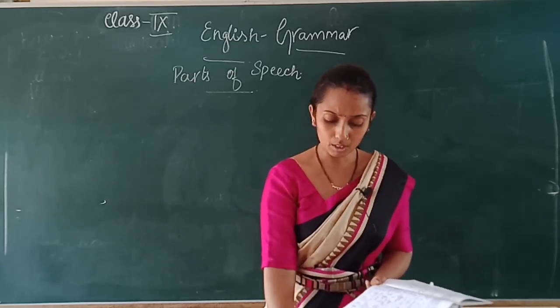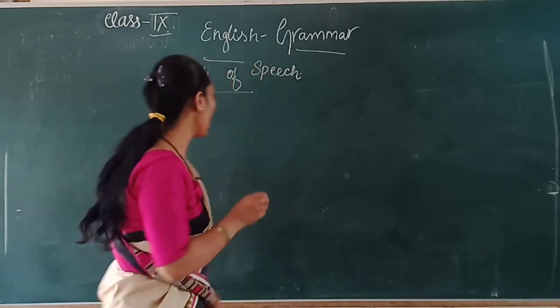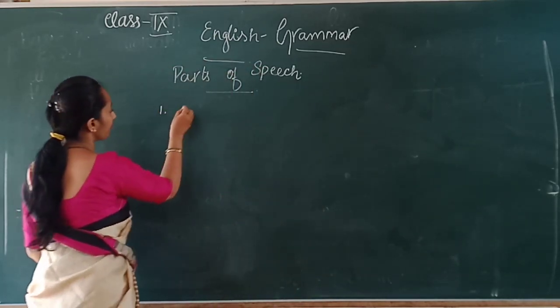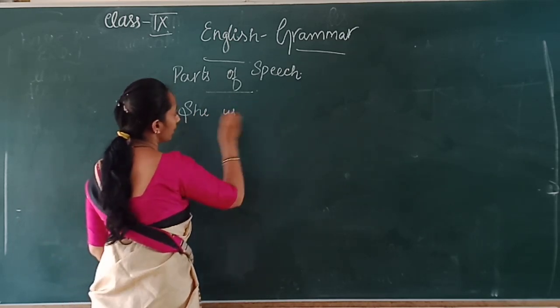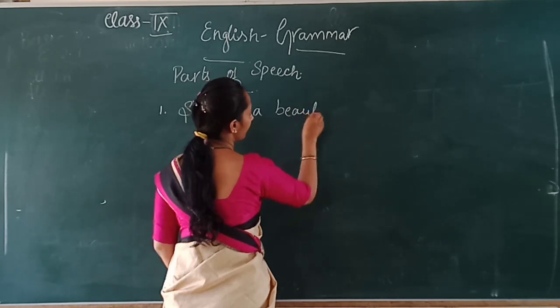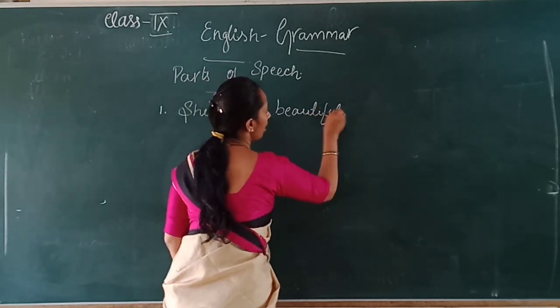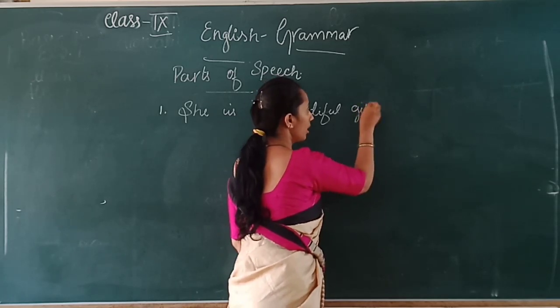Example. Suppose I give you an example. One example I gave you last time: She is a beautiful girl. Isn't it?